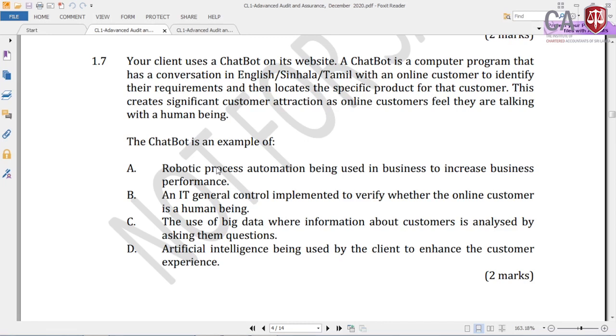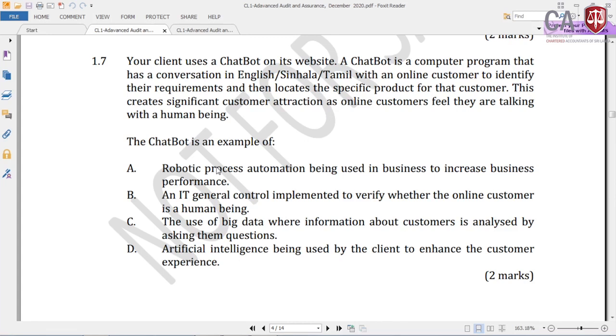A chatbot is a computer program that has a conversation in English, Sinhala, Tamil with an online customer to identify their requirements and then locates the specific product for that customer. This creates significant customer attraction as online customers feel they are talking with a human being. This is a software conversion software. Conversations are converted into different languages, something like that. A chatbot is an example, and of course these are not there in the books or study text.